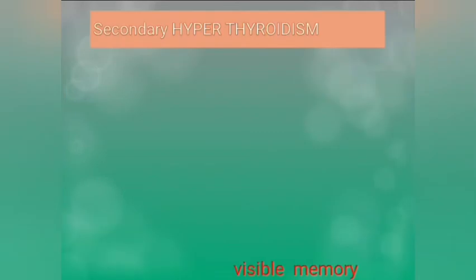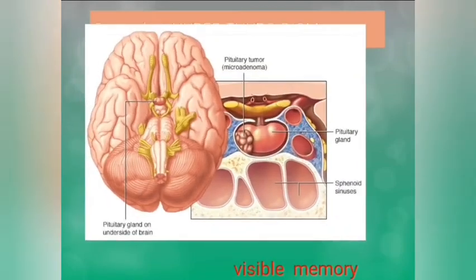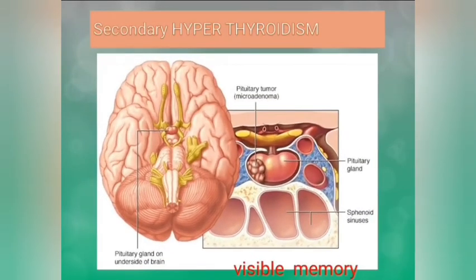What are the causes of secondary hyperthyroidism? It has defects which are produced in the pituitary gland, like pituitary tumor, which is going to produce more thyroid stimulating hormone, which is going to produce more thyroid hormones.